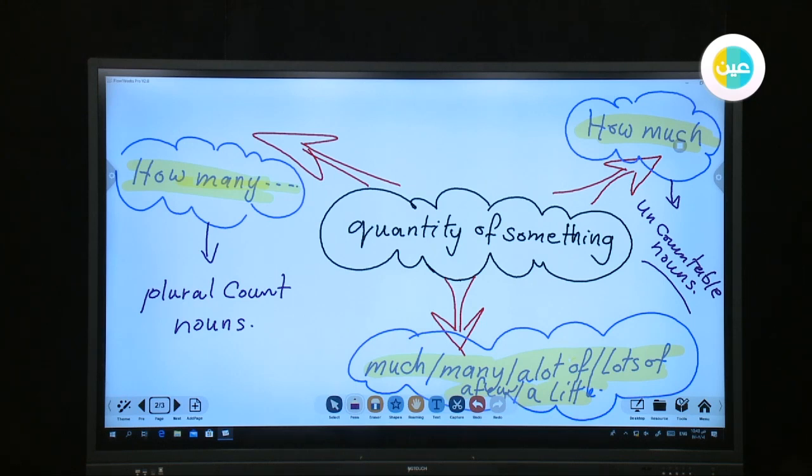Okay. Quantity expressions, as we talked about before, they give you much, many, a lot of, lots of, a few, and a little. And after that we talked about some example questions and how we can use them as expressions in a question and answers. Now I will answer the question below.